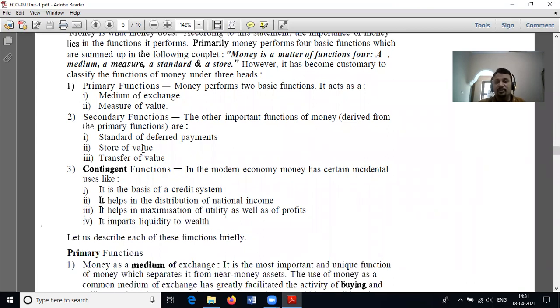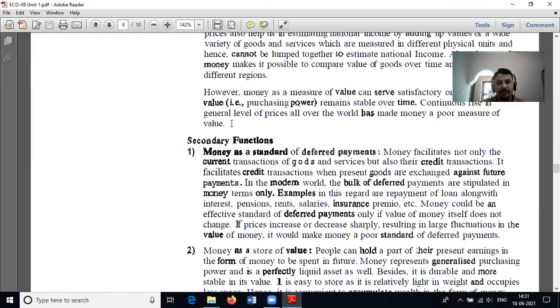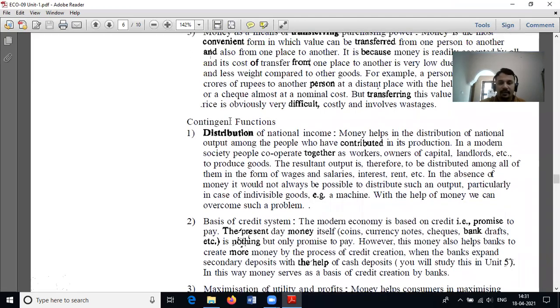When moving to the contingent functions, money is the basis of a credit system. It helps in the distribution of national income. It helps in maximization of utility as well as of profit. It imparts liquidity to wealth. These are the contingent functions of money.